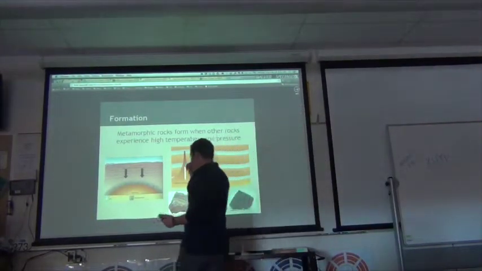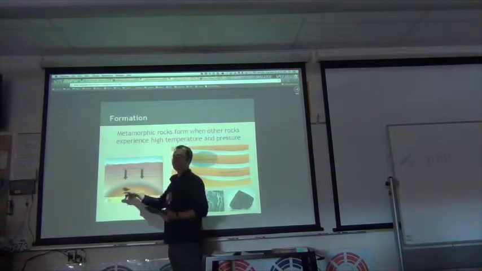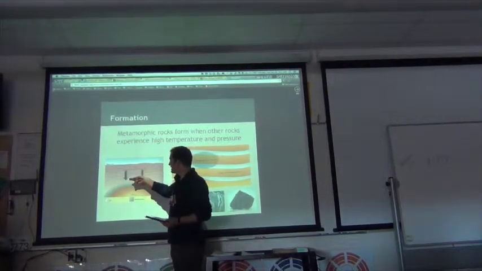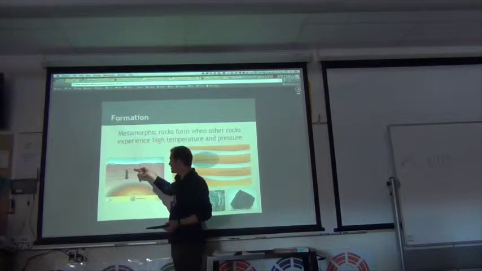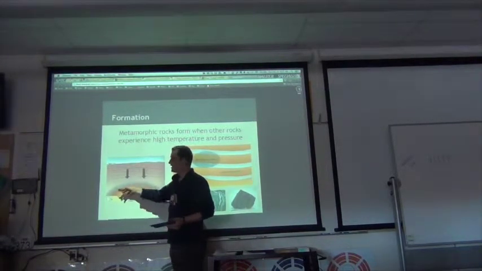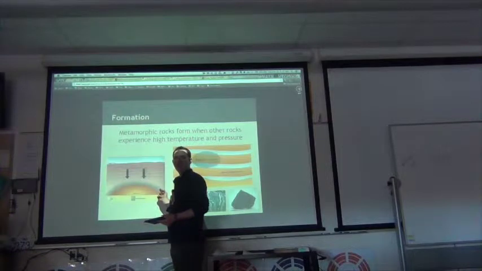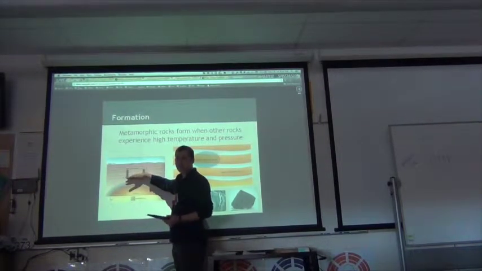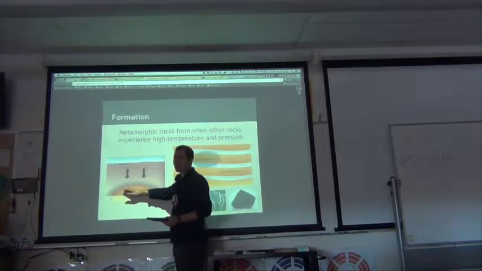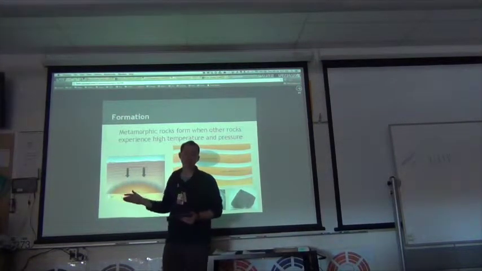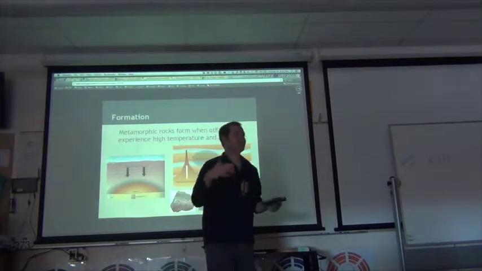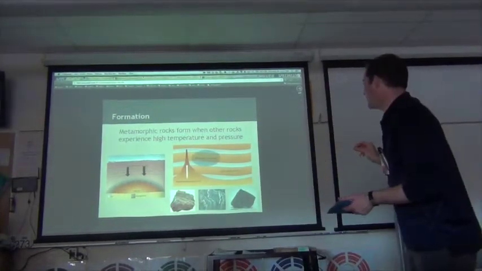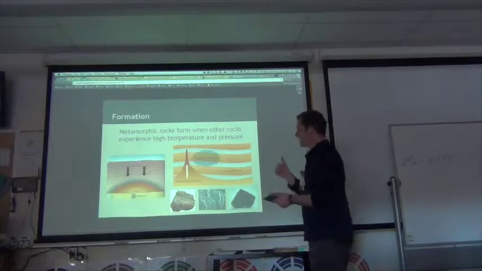So what this shows is an example. We have molten rock and we have layers of, say, sedimentary rocks. As they get pushed deeper and deeper, as they get close to this magma that's underground, they get both pressure from the layers on top of them and heat as they get close. And that will change them into another type of rock. They'll change them into metamorphic rocks. So those are the two things that we need, heat and pressure.